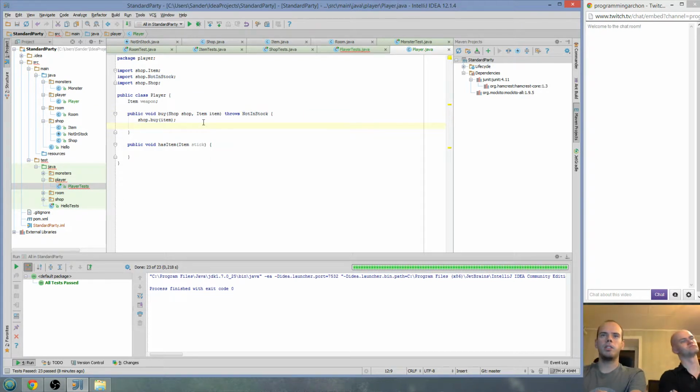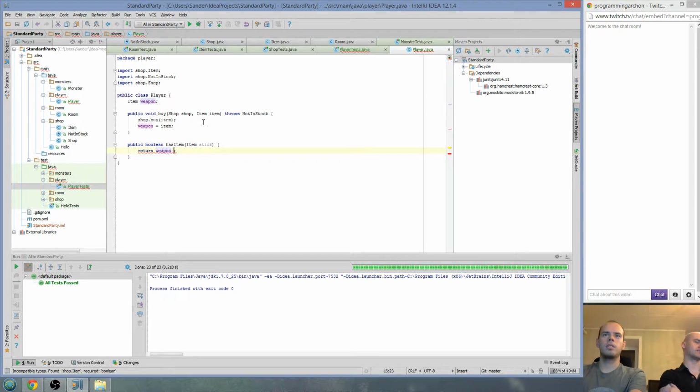And the weapon should equal the item we bought. And if we want to check if we have an item, we return item. No, weapon. The hasItem should be a boolean method, right? Not a void method. Yes. So it's got to be either true or false.